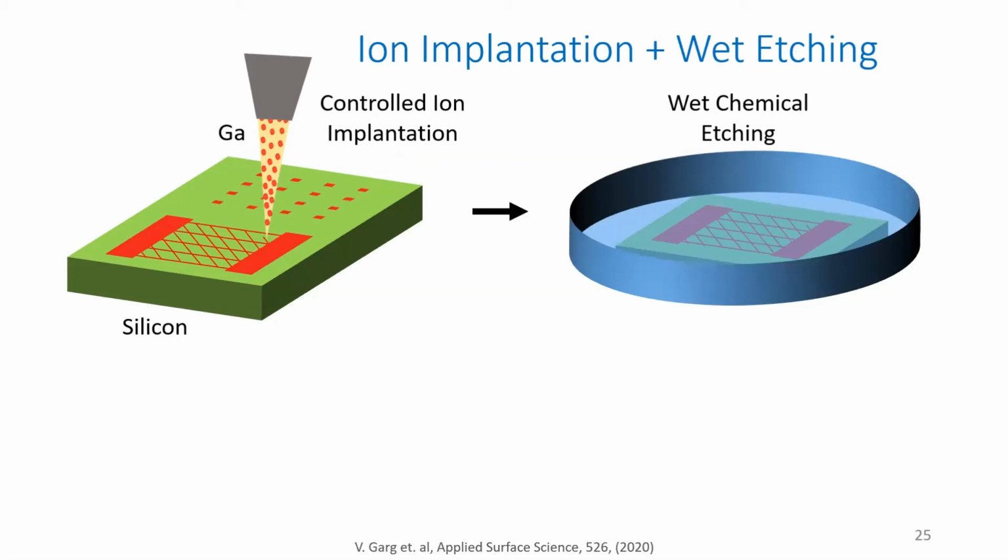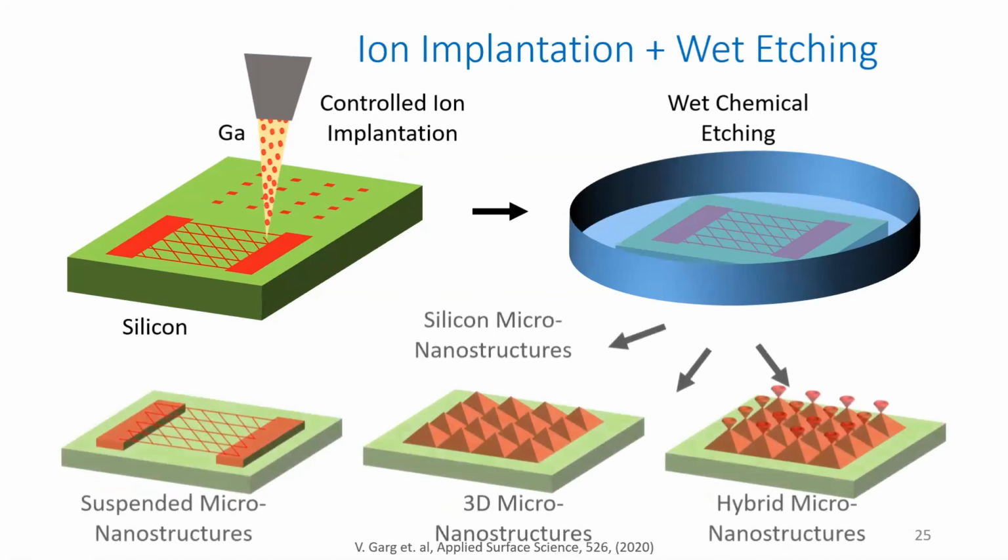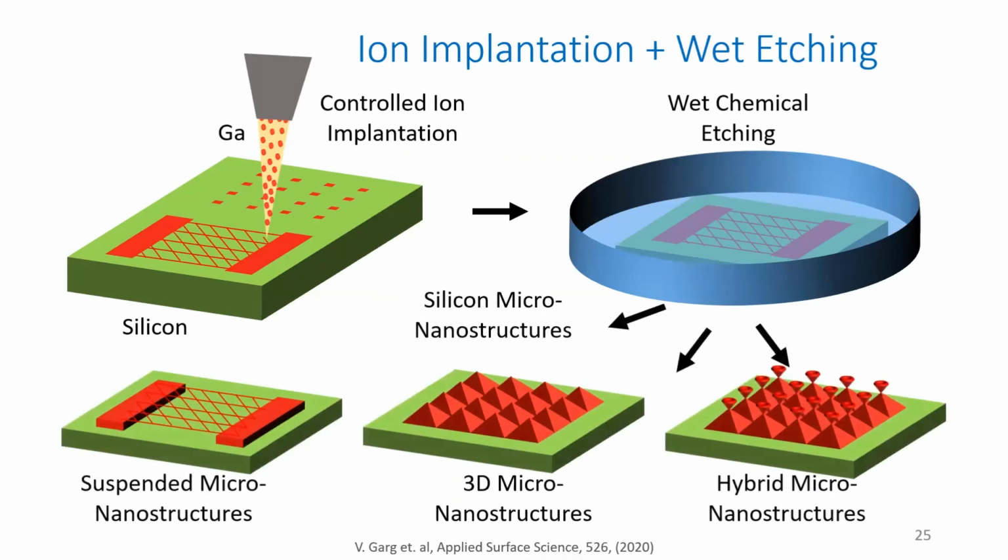So in the first step, we wrote some patterns on the silicon, and when we put it in the chemical etching, this was KOH, potassium hydroxide, for a particular duration of time, what we see was for a particular design of mask, we can generate different nanostructures. Like it could be a mesh, which is suspended. It could be pyramidal structures, or it could be a combination of pyramid and hybrid, kind of flower-like shape nanostructures.